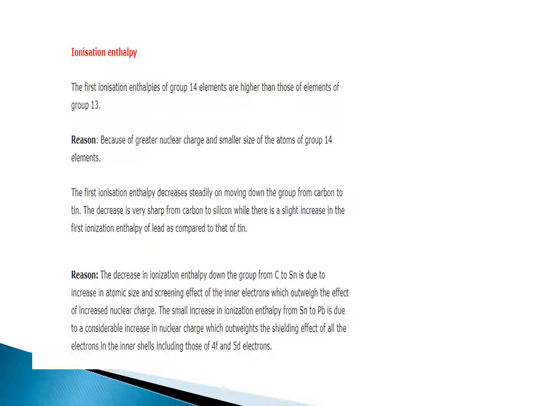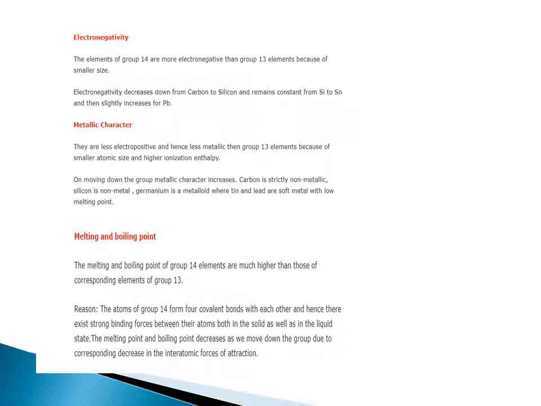The decrease in ionization enthalpy down the group from carbon to tin is due to increase in atomic size and screening effect of inner electrons, which outweigh the effect of increased nuclear charge. The small increase in ionization enthalpy from tin to lead is due to considerable increase in nuclear charge, which outweighs the shielding effect of all the electrons in the inner shell, including those of 4f and 5d electrons.